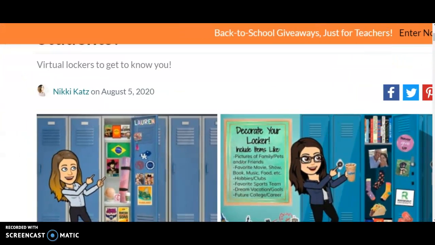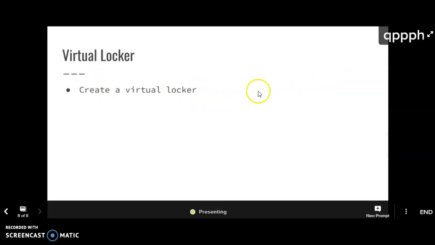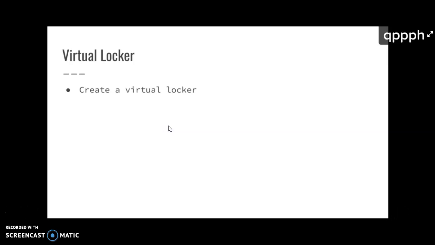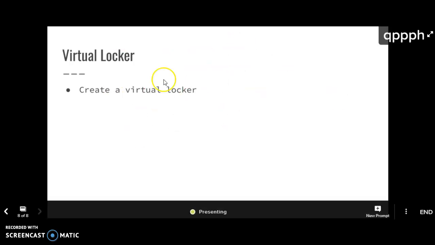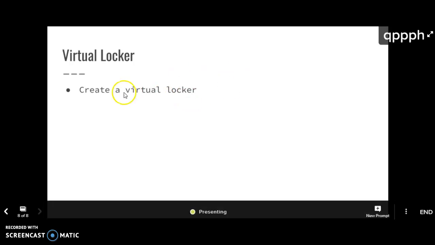The directions for this will be posted in Google Classroom, as far as when it is due, and step-by-step directions on how to get it done. Anything that you need should be on my webpage. It should be posted somewhere in Google Classroom. If there's anything that you would like to ask me, questions that you might have, please feel free to email me, or contact me through Remind or Google Classroom.